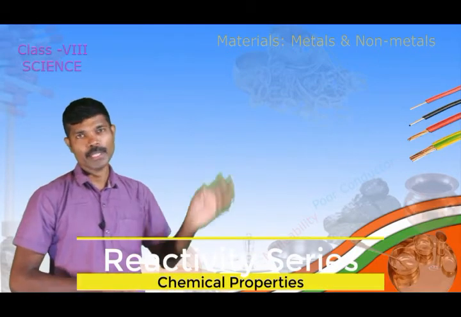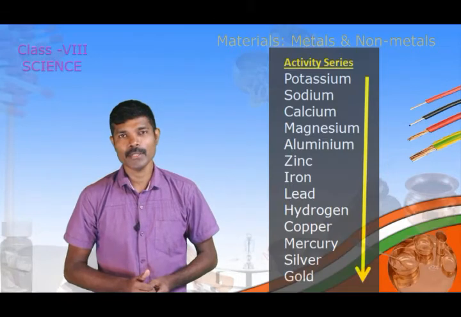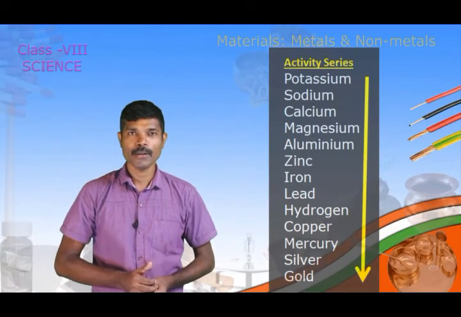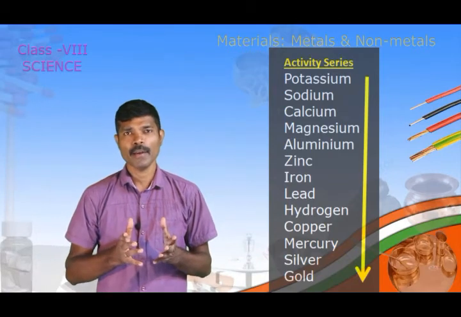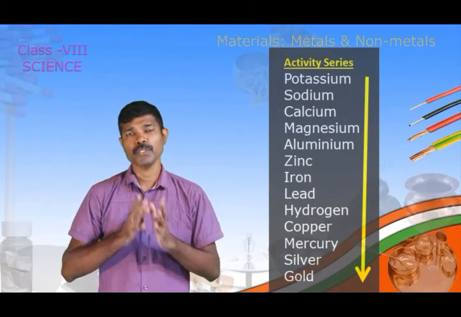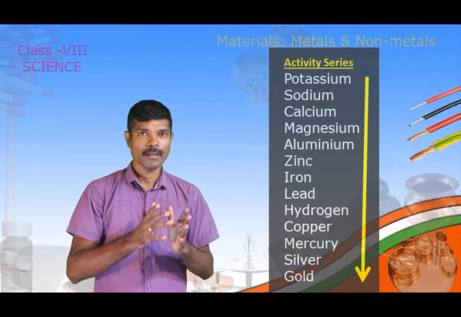Now we will see the next property, that is reactivity of metals. As you can see in the picture, the metals are arranged in decreasing order of their reactivity. That means all the metals do not have the same reactivity towards water, towards oxygen, towards acids, towards bases.